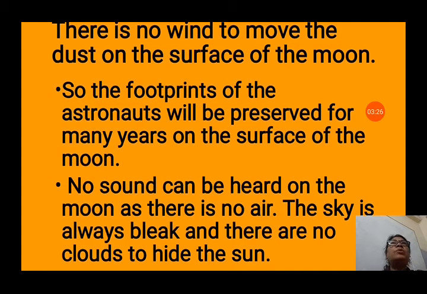We know that sound is heard by the vibration of air particles, by the disturbance in the air particles caused by the vibration of any object that is giving sound. The sky is always black and there are no clouds to hide the sun. There are no clouds, and no sound can be heard because there is no air.